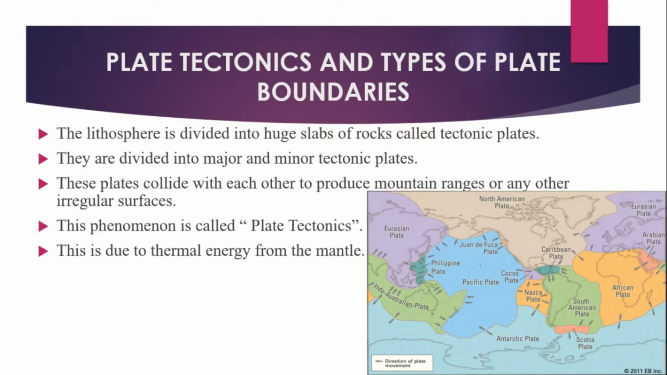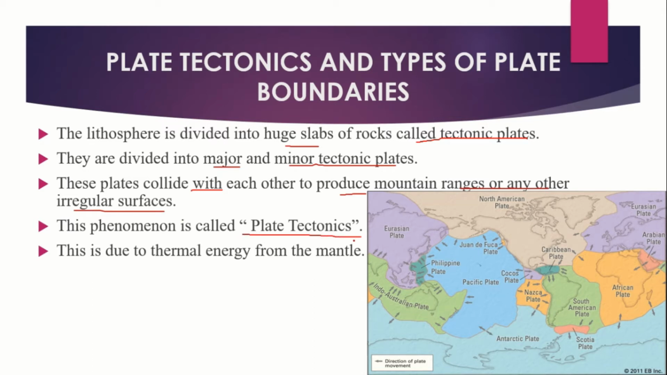Next, see the plate tectonics and types of plate boundaries. The lithosphere is divided into a number of huge slabs of rocks called tectonic plates. These tectonic plates are divided into major and minor plates. These plates float independently over the mantle. Collision of these plates produces mountain ranges and other irregular surface features both on land and on the ocean floor. This phenomenon is called plate tectonics.